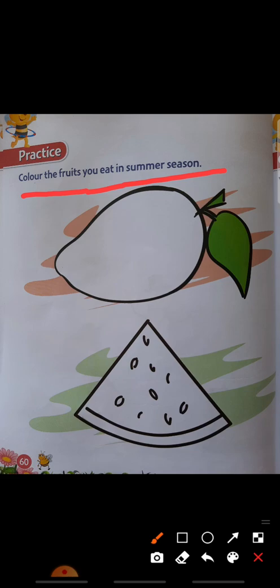Which you will eat in the summer season. Okay, mango or watermelon. Okay, so do this color.